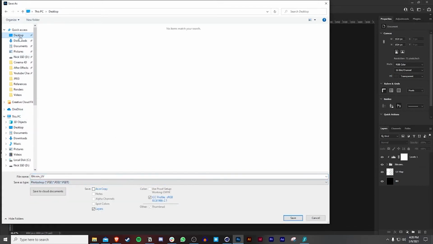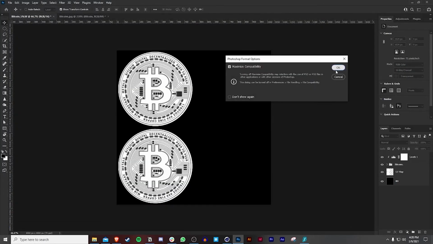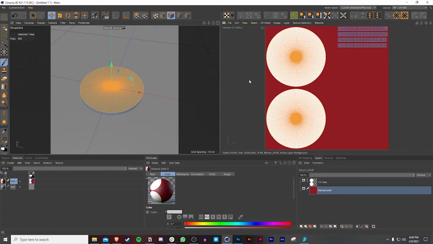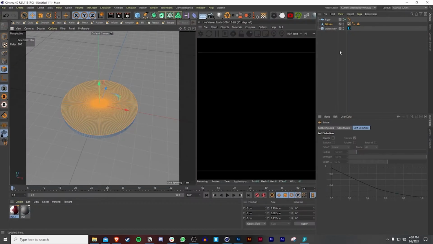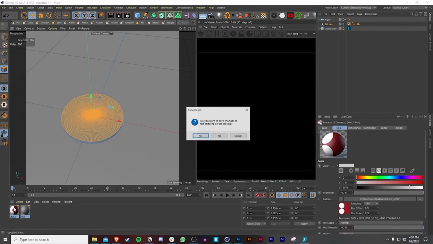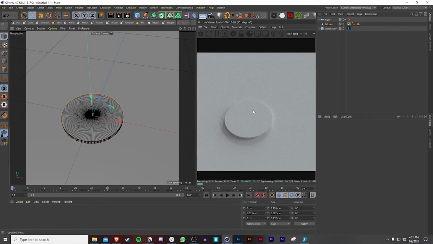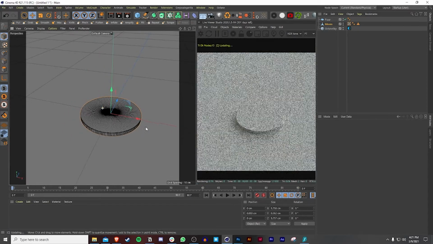So go to Photoshop, and then yeah, save it here. And then now we can open up our Cinema 4D again. We can go back to our original layout. And so you see these things, we no longer need them. And I'm going to fire up our Octane over here.